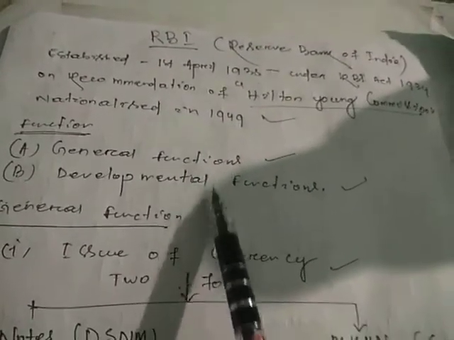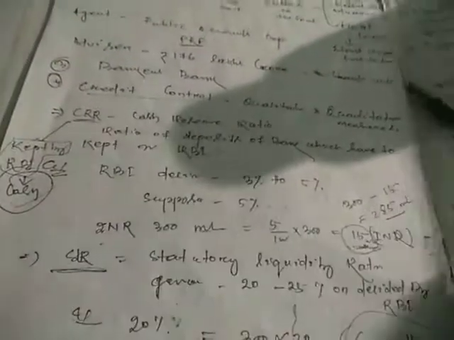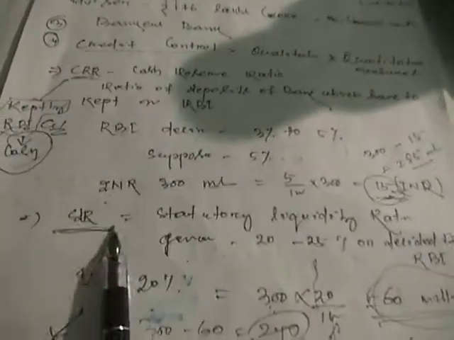Then general functions and developmental functions, the two types of functions. Then the most important things are CRR, cash reserve ratio, and SLR, statutory liquidity ratio. One question you can get in your exam is on these two most important things. We have to discuss these things with the help of examples also. And then the developmental function is also there. So this is all about the banking system and the functions of the RBI. Okay, thank you.